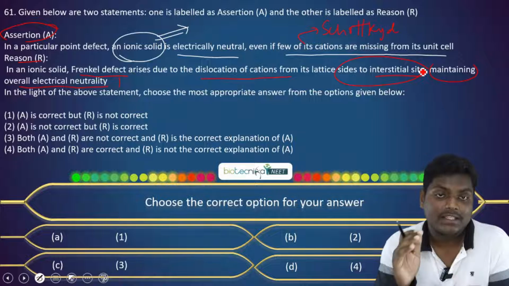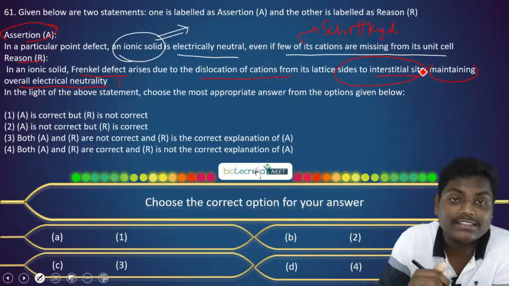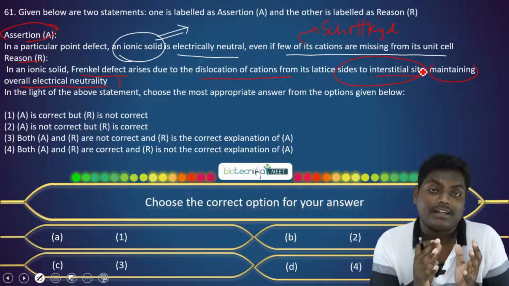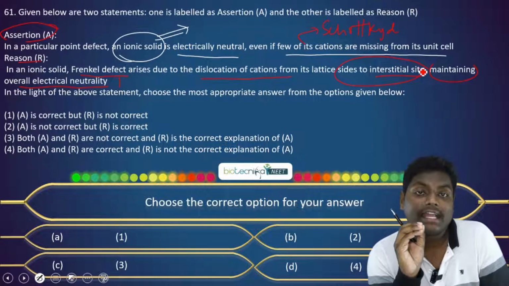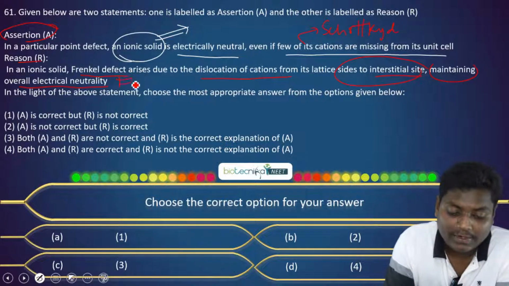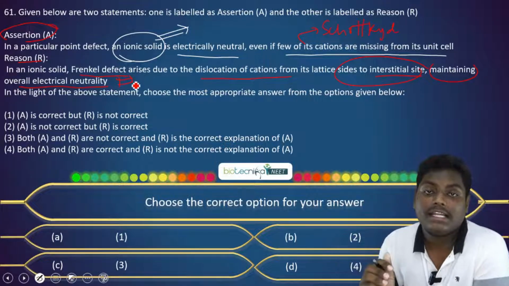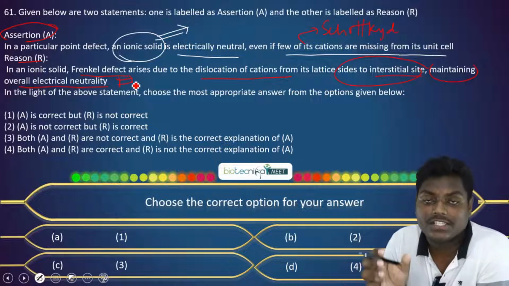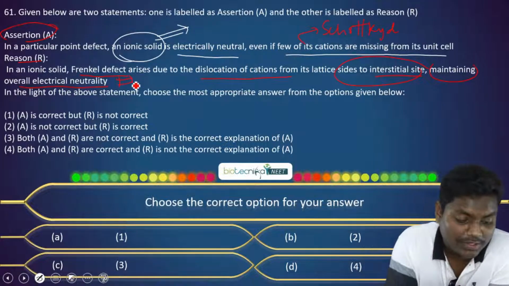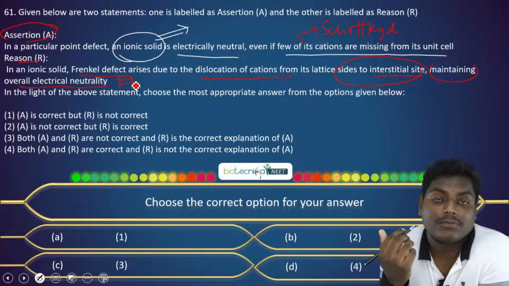But let's understand, is this an answer to this assertion? No, because Schottky defect is different. It is talking about when the cations move away from the lattice point. But Frenkel defect is different. It is moving away from the lattice point to the interstitial areas. So these are two different things. So reason R is not the reason for this assertion.